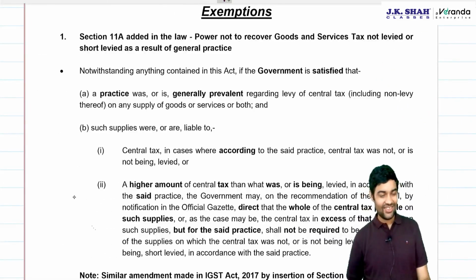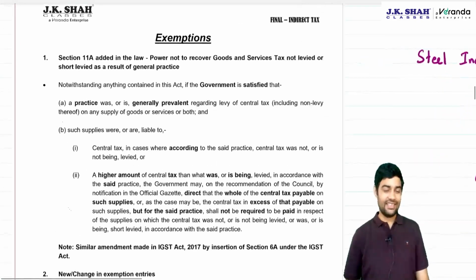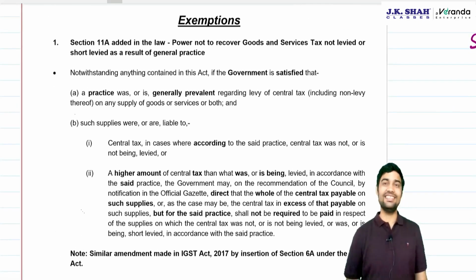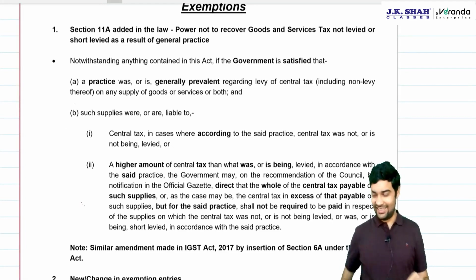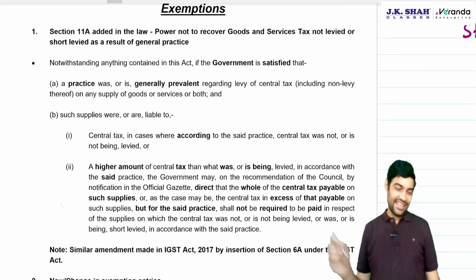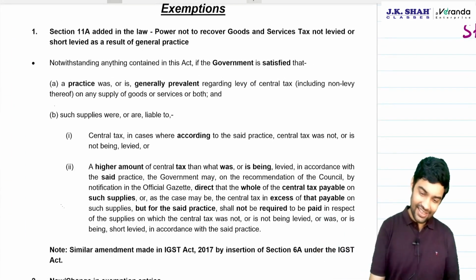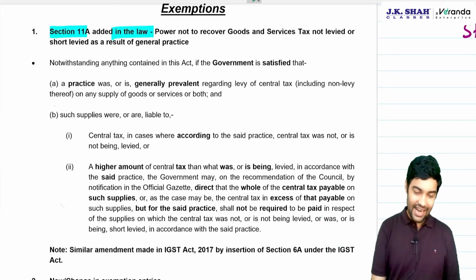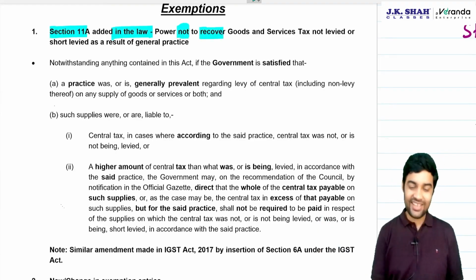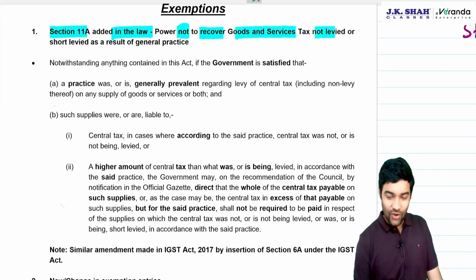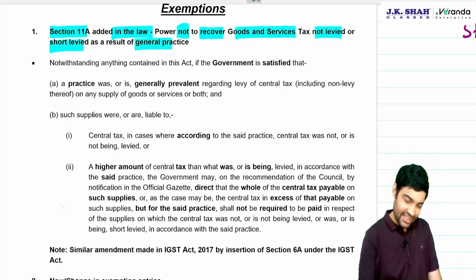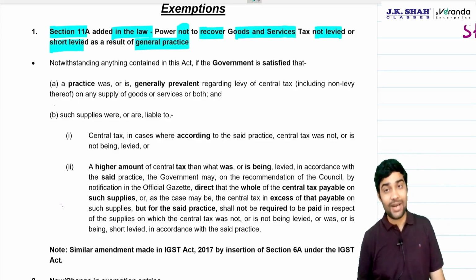Okay. Let's have a look at 11A. The same provision has been added in the IGST law as Section 6A, and in SGST you don't need to read. Under exemption, 11A has been added in the law: power not to recover GST not levied or short levied as a general practice.